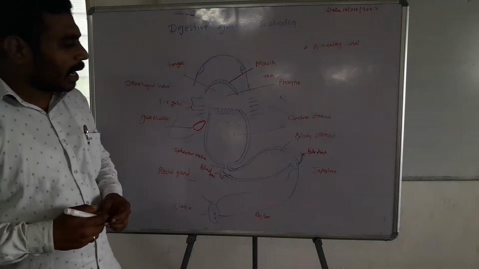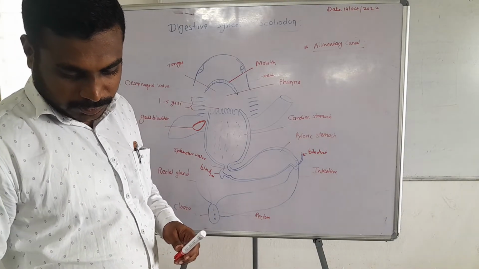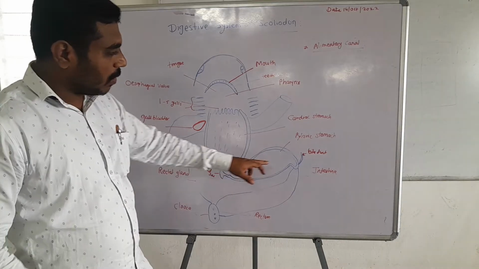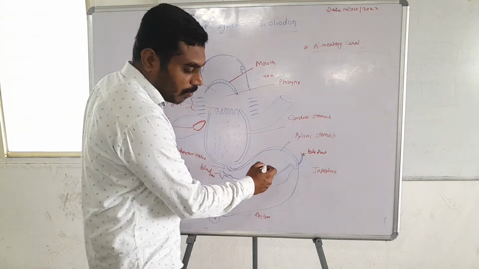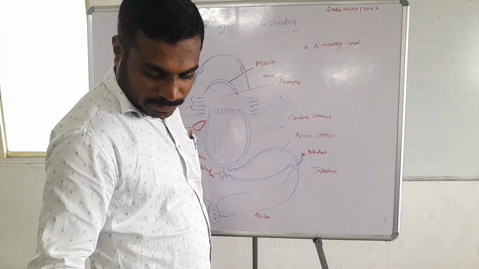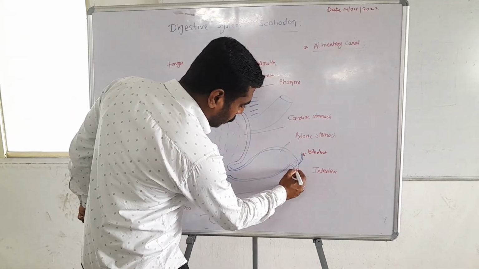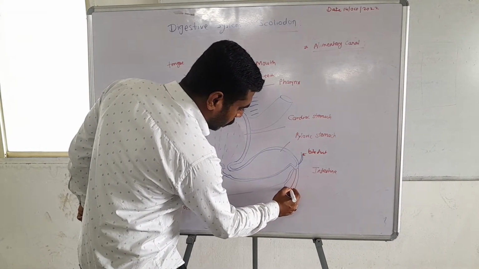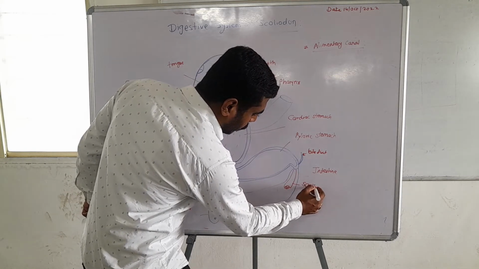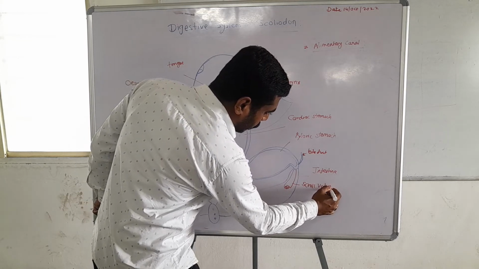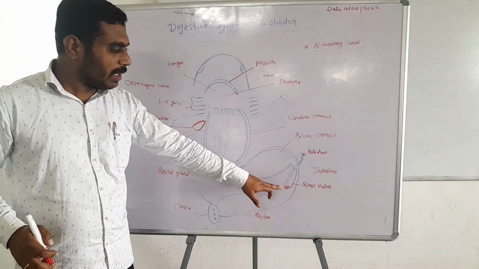Then at the junction of the pyloric stomach and intestine, a muscular wall is present. It is called the spiral valve. It continues into the intestine.